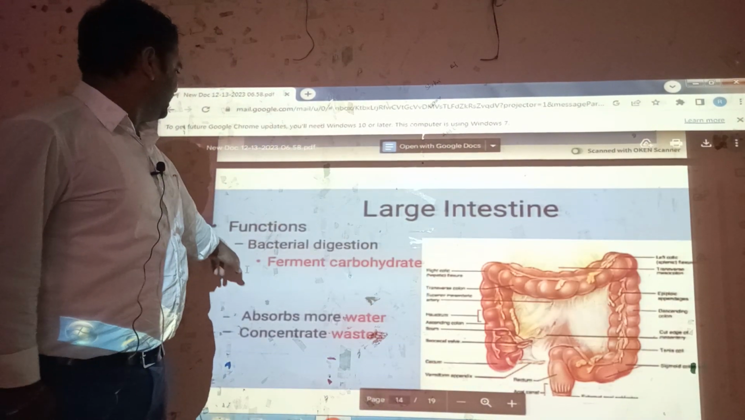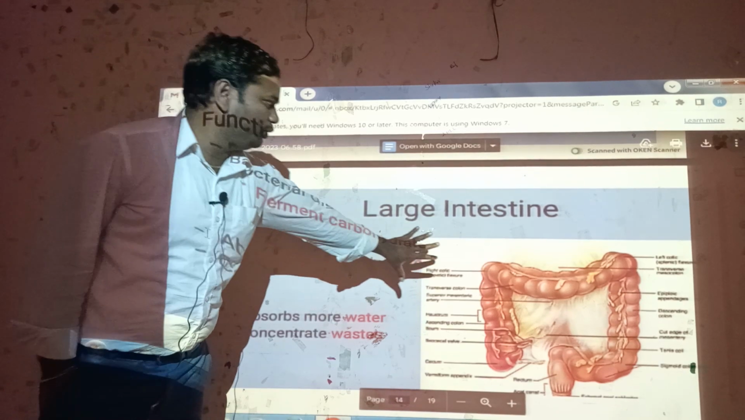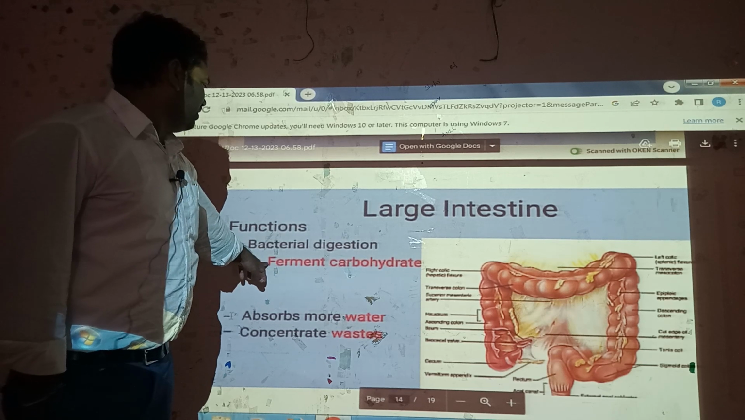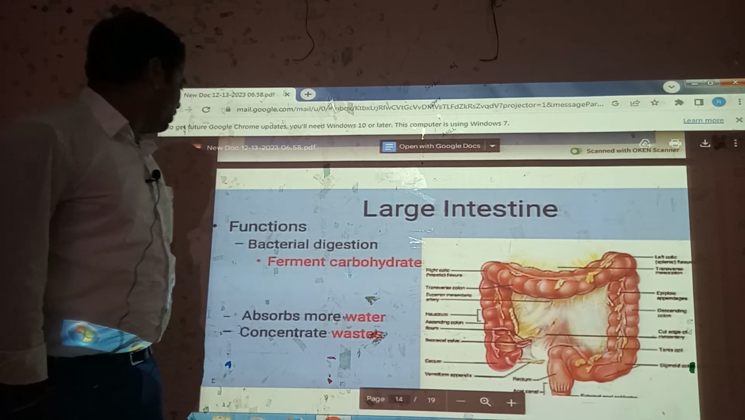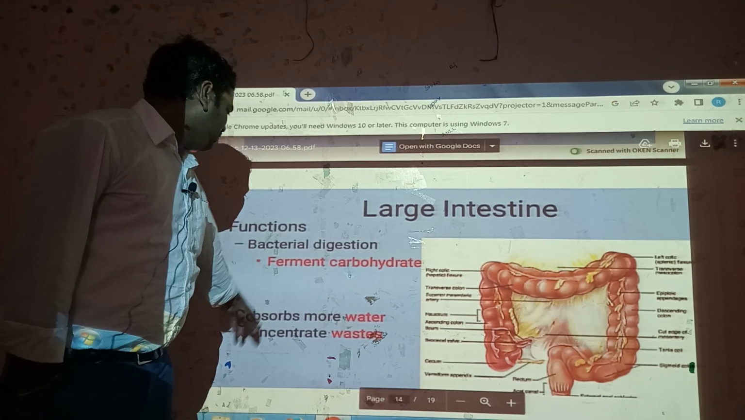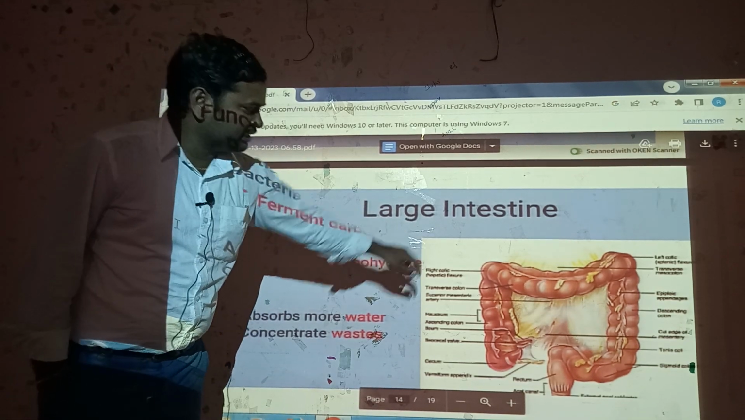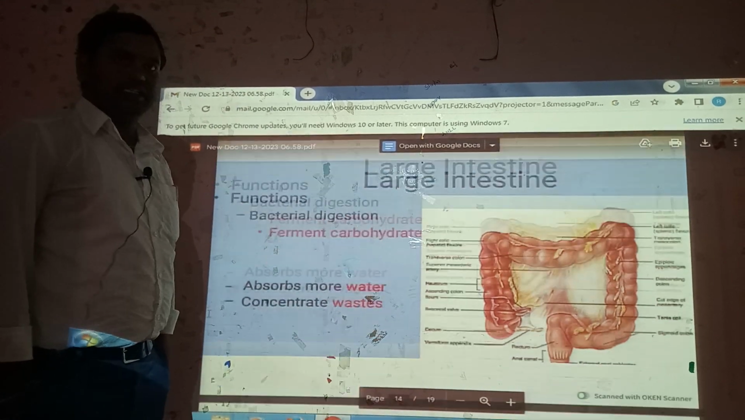Large intestine. Once again, the large intestine is a tube-like structure, and its functions are bacterial digestion, fermenting carbohydrates, absorbing more water, and concentrating wastage. This is the model structure of the large intestine. Next,